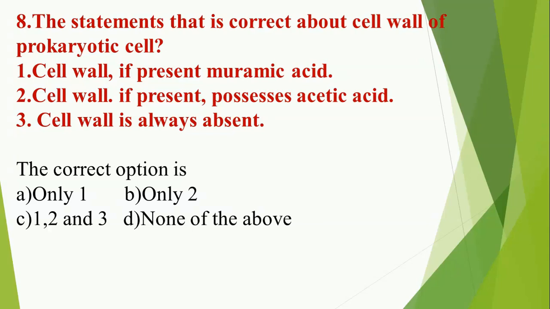From here you can understand statement 3 is wrong because we know that except kingdom Animalia, all the other kingdoms do possess cell wall. The component may vary, but all possess cell wall except kingdom Animalia. So statement 3 is wrong. With this we rule out C and D options. Now, correct. Cell wall of prokaryotes is made up of muramic acid. Cell wall of prokaryotes has peptidoglycans with NAG and NAM, N-acetylglucosamine and N-acetylmuramic acid. Yes. So answer is A.